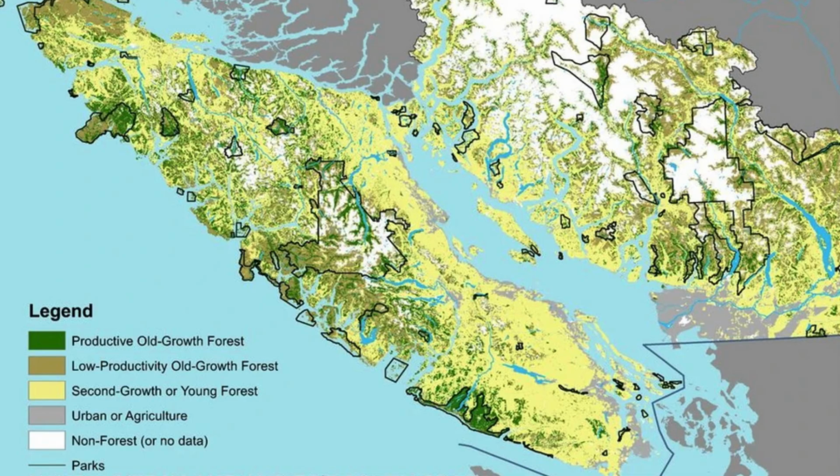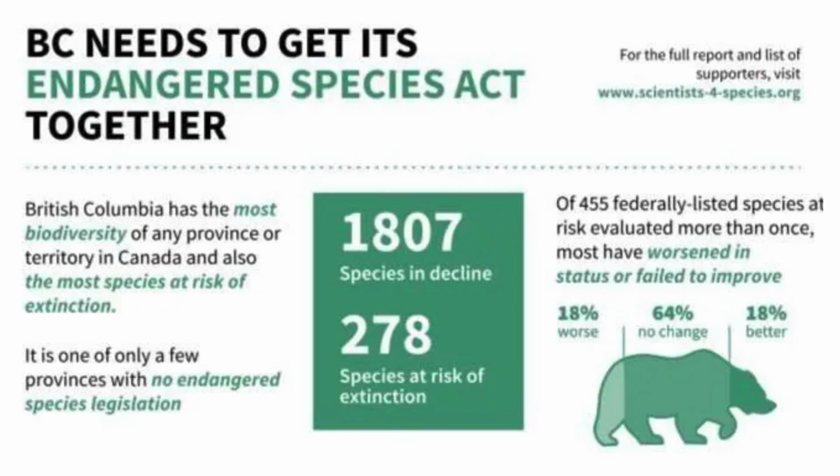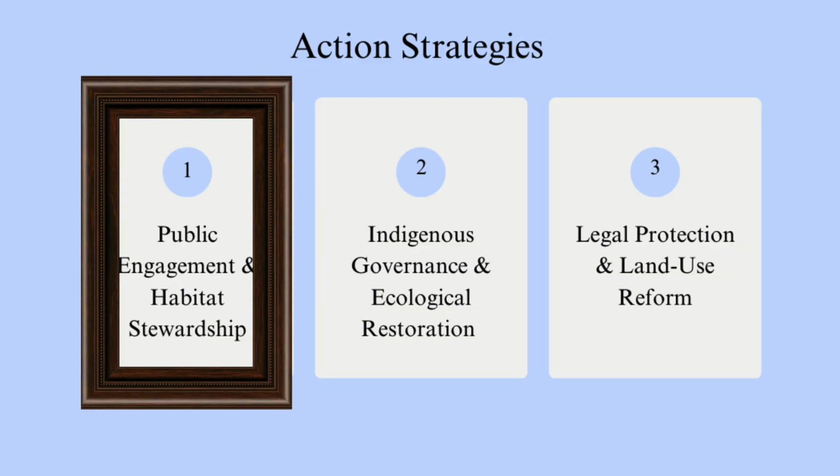Victoria and the surrounding regions have rare climate conditions, highly endangered ecosystems such as the Garry Oak, and a high concentration of threatened species such as Victoria's owl clover, bear's foot sanicle, deltoid balsam root, and the Audouin's night-stalking tiger beetle. With all this in mind, we plan to implement 3 action strategies in the hopes of preserving the species mentioned previously. Conservation efforts frequently fail when biodiversity loss appears abstract or disconnected from our daily life.